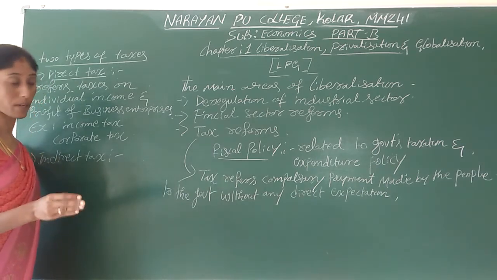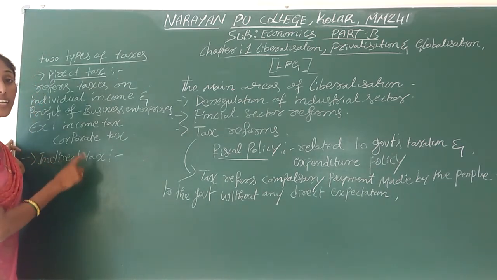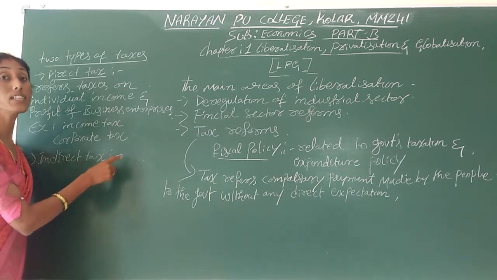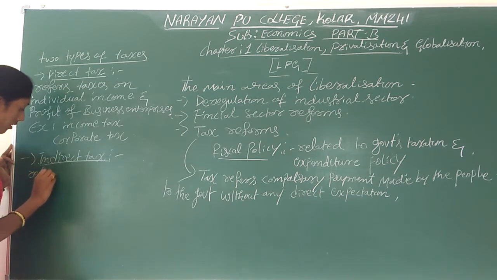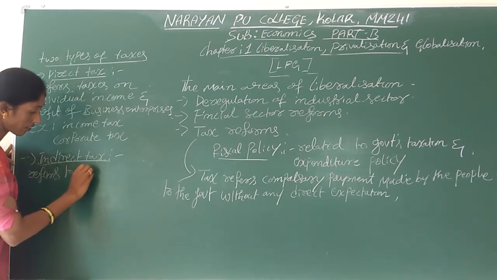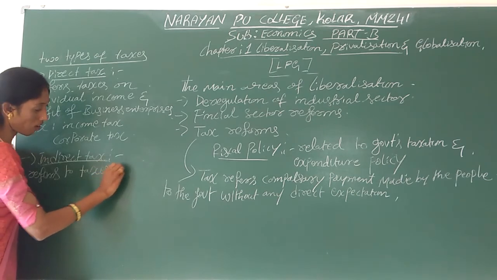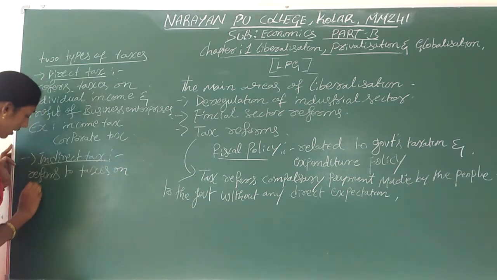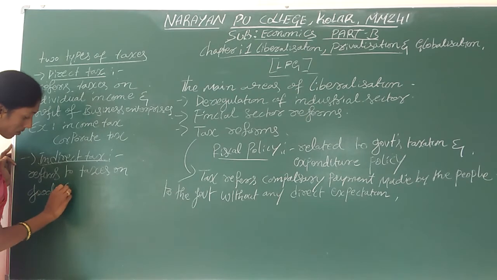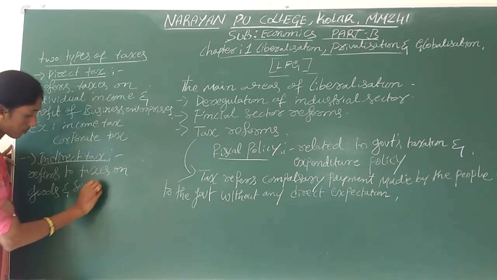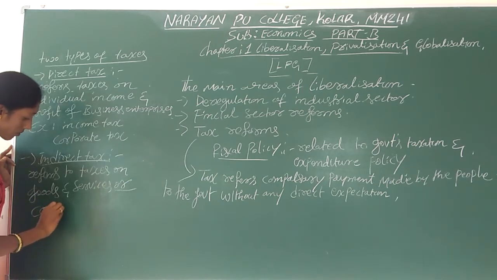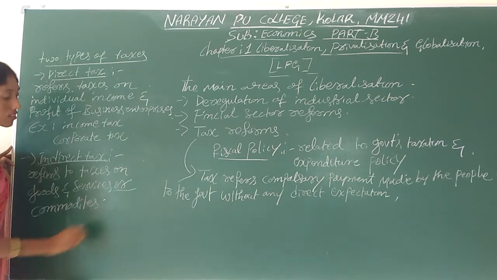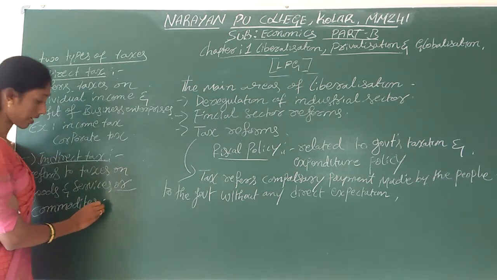They only pay. And take down the meaning of indirect taxes: the taxes on goods and services. Indirect tax refers to taxes on goods and services or commodities. We can say goods and services means commodities. These are the indirect tax meaning.